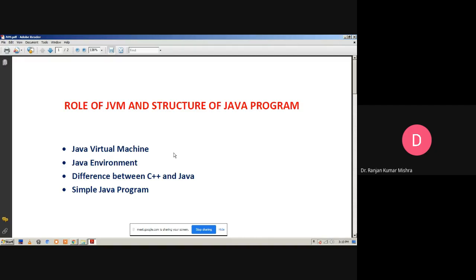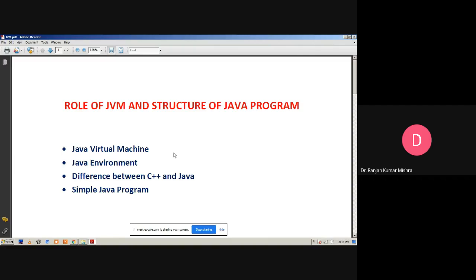Now in this session we discuss the Java virtual machine, the Java environment, the different tools that come with the Java environment, and the difference between C++ and Java. When we read about a new programming language, first we have to know the latest things that have been added to it. At the end of the session we discuss a simple Java program structure, and we also go for some practicals.